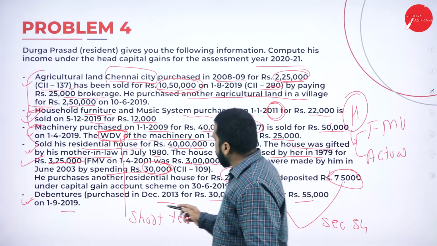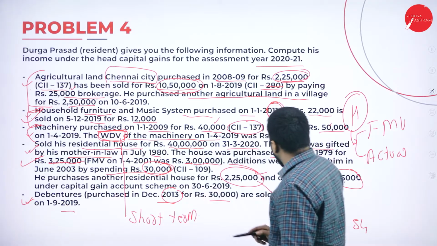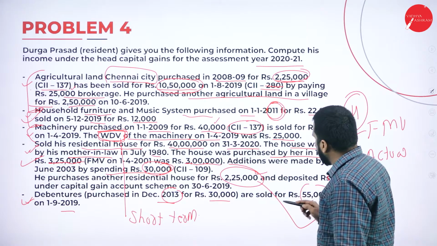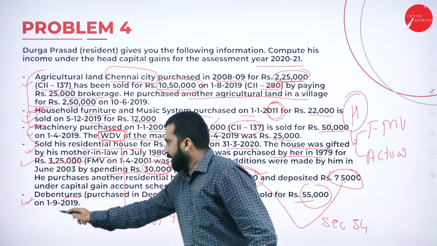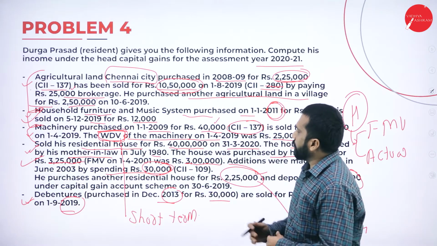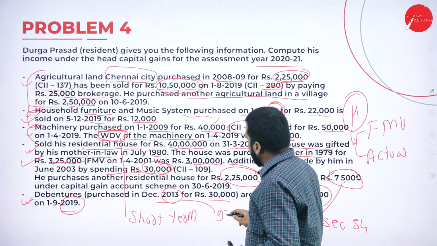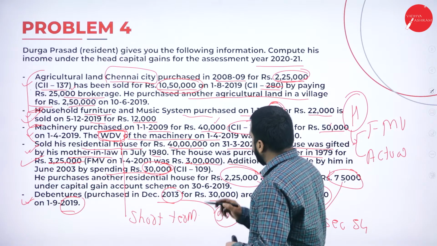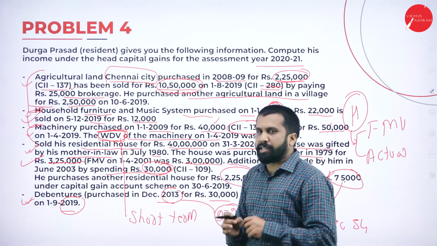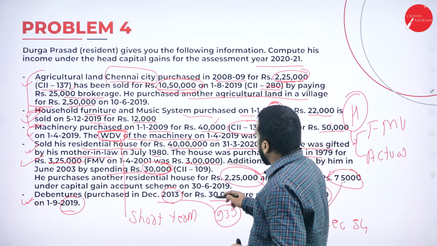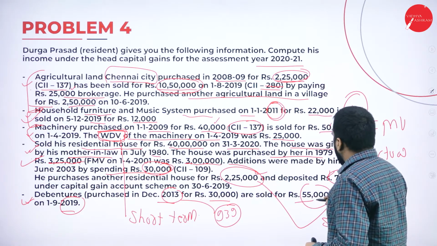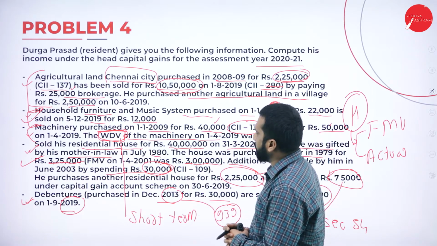Now, purchased on 13, sold on 19. So we have debenture purchase 2003, 939 is the indexation number. It must be there in the question paper itself. Now, for 30,000 sold for 55, we'll calculate this.